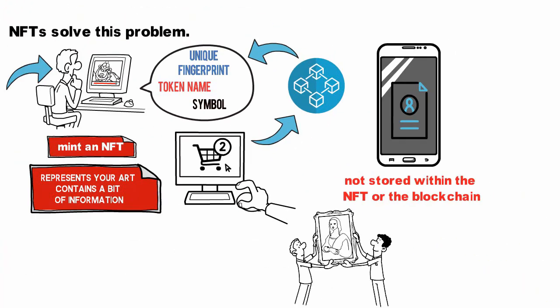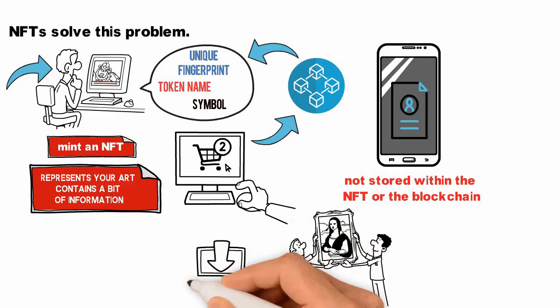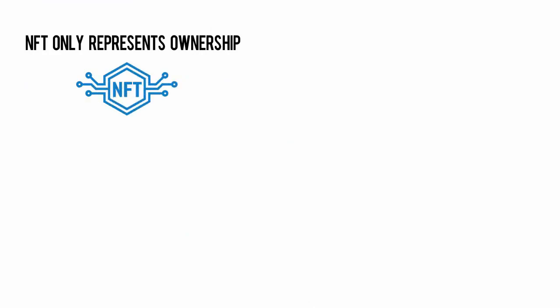Now here's where NFTs become weird. When you buy an NFT that represents artwork, you don't get a physical copy of it. Heck, most of the time, everyone can download a copy for free. The NFT only represents ownership, and that is recorded in a blockchain so nobody can tamper with it.